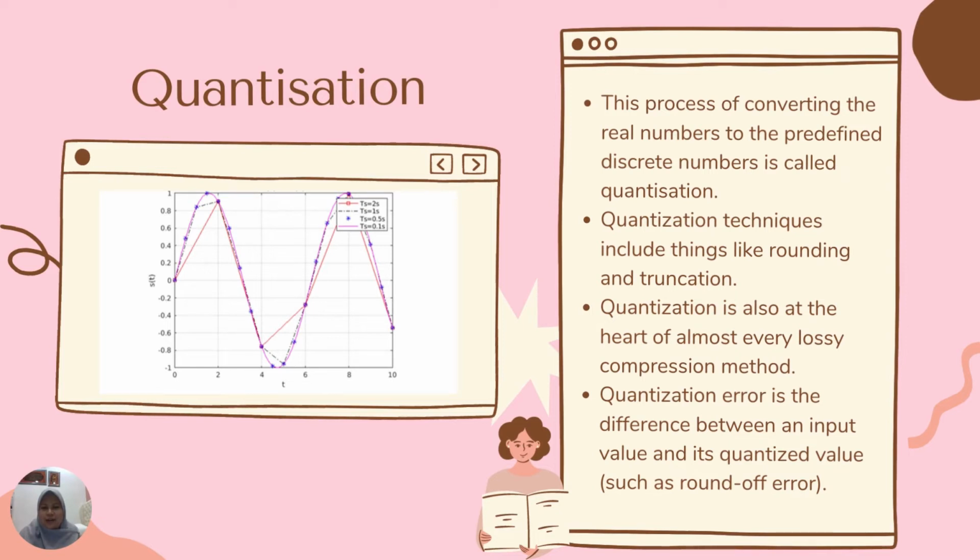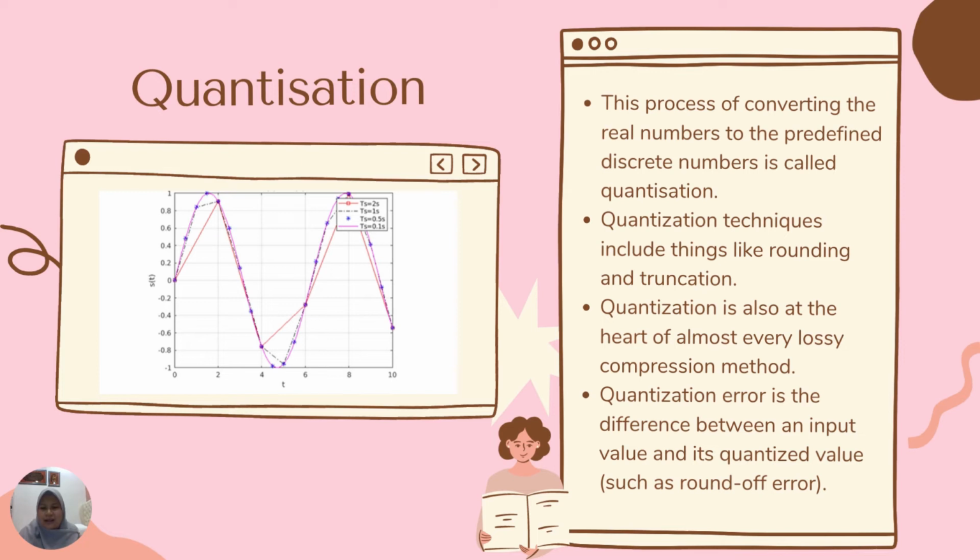Now, I will continue my topic, which is quantization. This process of converting real numbers to a predefined discrete number is called quantization. Quantization is the process of mapping input values from a big set to output values in a smaller set, sometimes with a finite number of elements, in mathematics and digital signal processing. Quantization techniques include things like rounding and truncation.